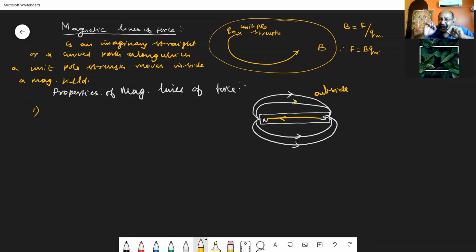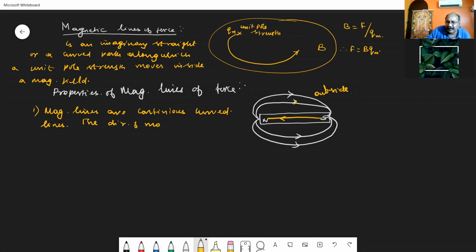The second one: the magnetic lines of force act from north pole to south pole externally or outside, and internally or inside, they move from south pole to north pole. All these combined, let us take as the first point. Magnetic lines are continuous curved paths or curved lines.